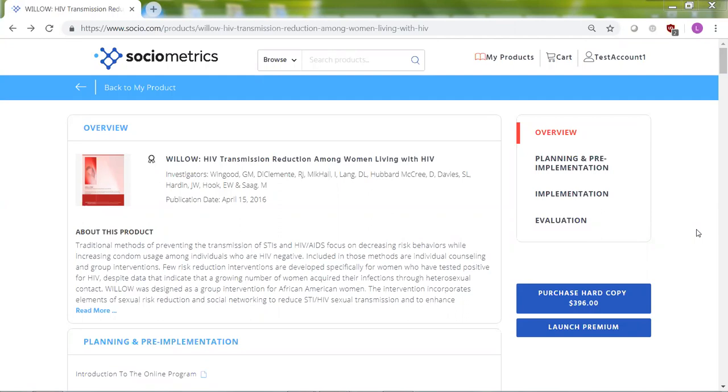And EBI Premium provides a lot of additional features and upgrades. It's been called the future of evidence-based behavioral intervention delivery. So let's get started and show you what EBI Premium can do. And I'm going to be demonstrating using Willow, which is an HIV transmission reduction EBI. It's one of the digital EBIs that Sociometrics offers, and I've purchased a subscription to it, as well as upgraded to EBI Premium. So I can get started using EBI Premium by just clicking this button, Launch Premium here.